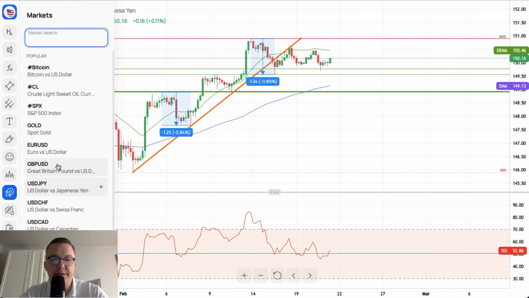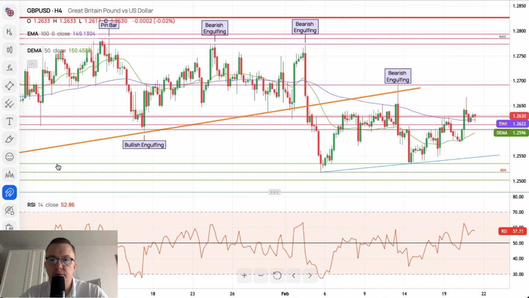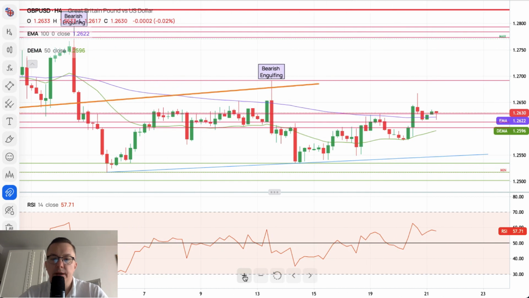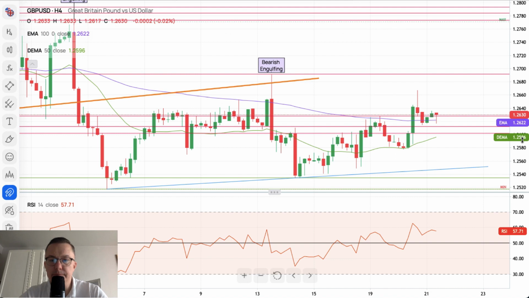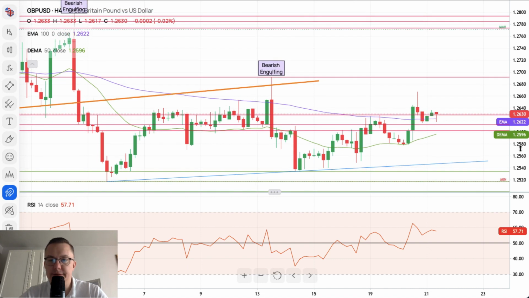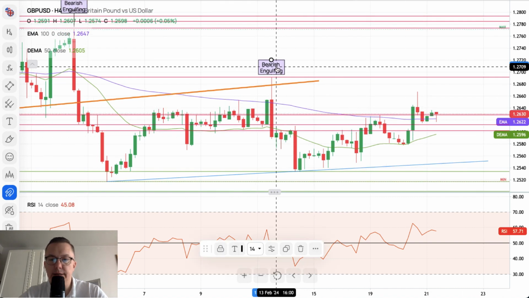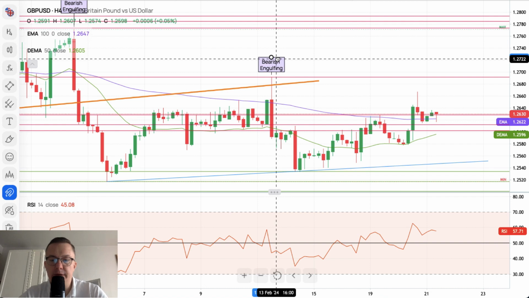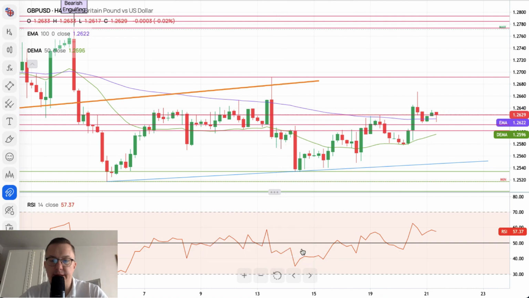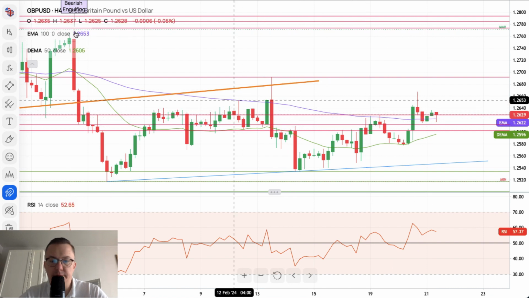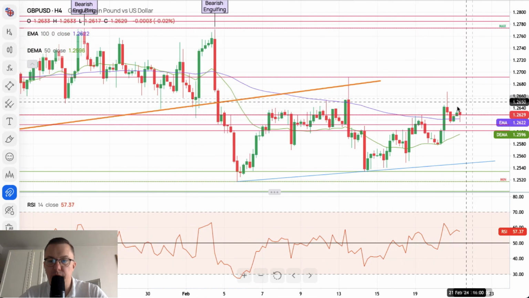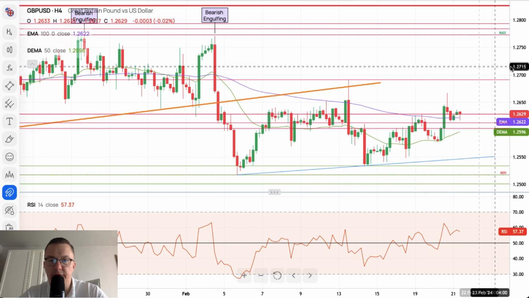So that's the situation with the US dollar to Japanese yen. British pound, American dollar, what do we have here? We are not doing much here. We got a very nice movement to the upside. We broke above the 100-period moving average.